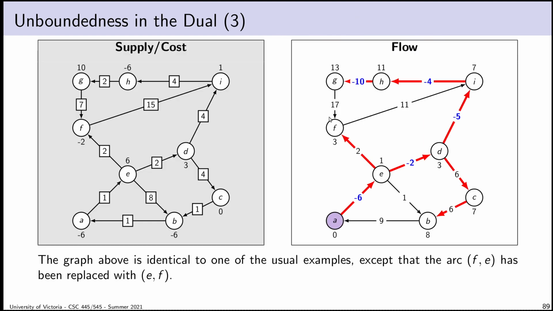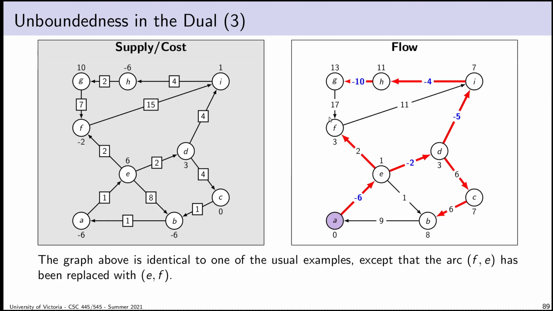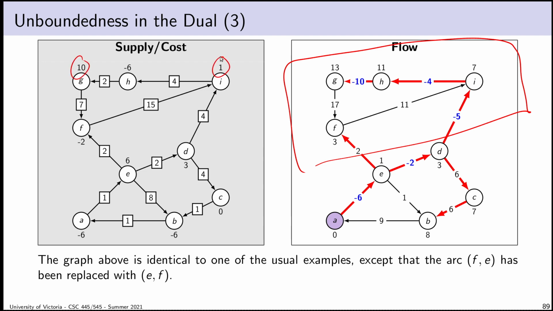And so I think if we just go through an example, this description says everything I just said. So this is the same example graph we've been using all along with one modification, which is that the usual example has the arc FE. I have replaced this with the arc EF. And so now we have this situation happening, which is if I look at everything that's above this sort of cut in the graph here, and I add up the total supply, I've got 10 units plus 1 unit is 11, minus 6 is 5, minus 2 is 3 units. So there is an oversupply of 3.